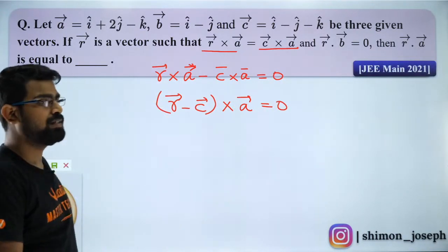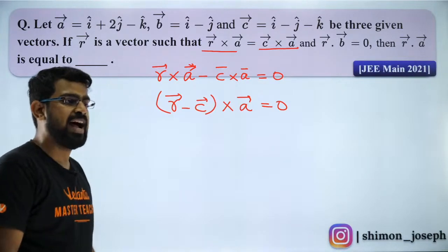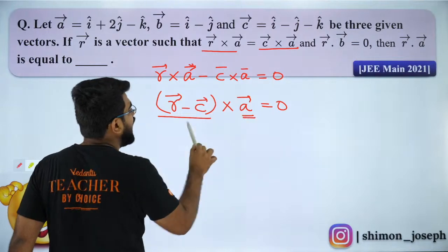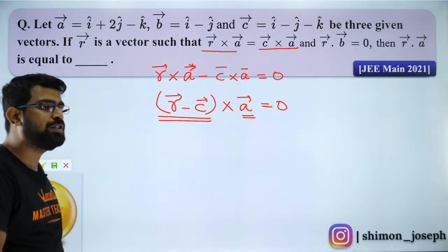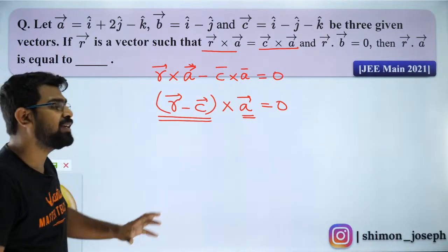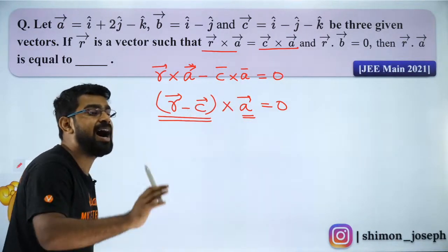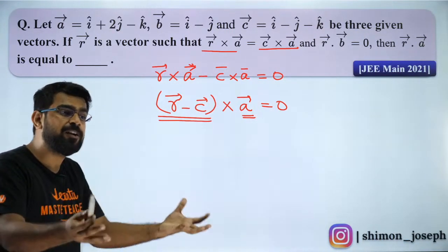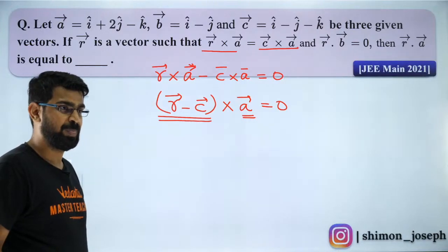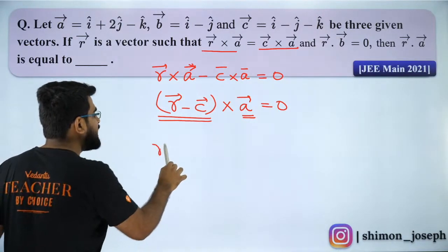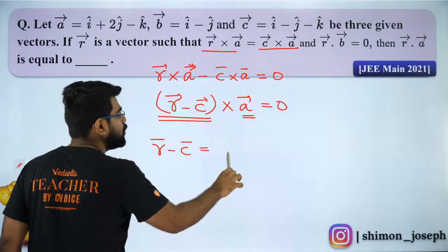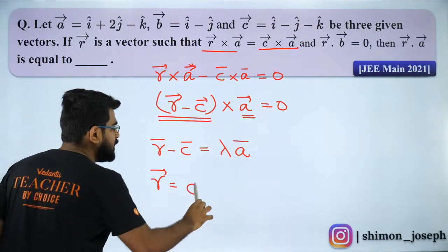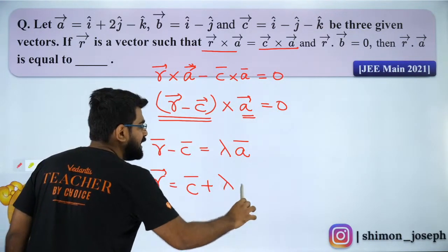Are you all cool with that? So from this, can I say, guys, R minus C and A vector are parallel? Do you guys agree with me on that? Very good observation, from something which I just taught you. Very good, Vijay. So can I say R minus C will be equal to some lambda times A vector? So R vector will be equal to C vector plus lambda A vector.